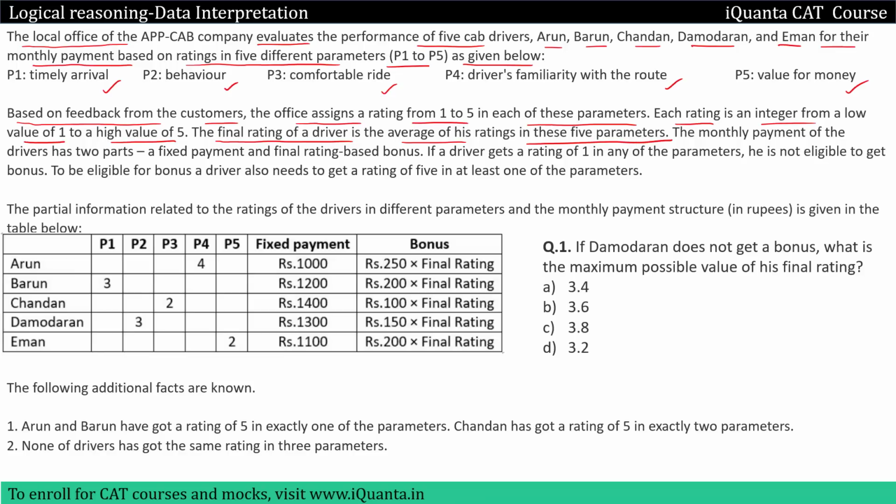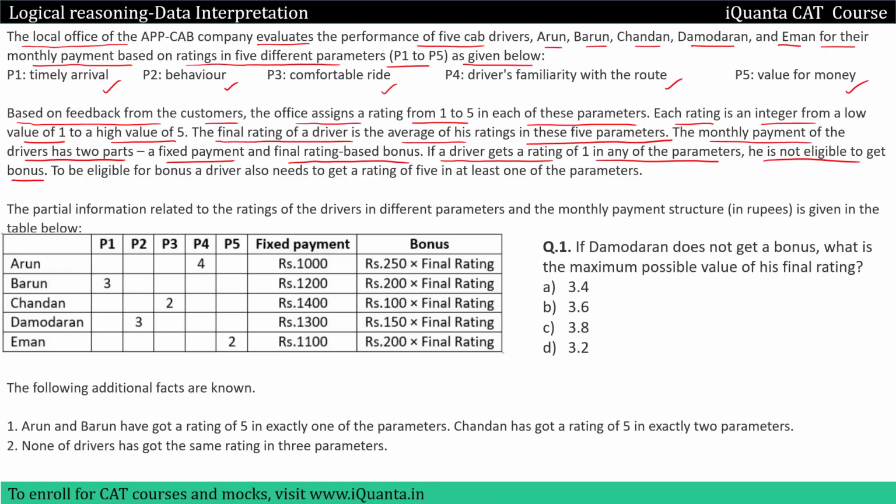So whenever you want to find out the final rating of any particular driver, you will take the average of the ratings in these 5 parameters. The monthly payment of the driver has 2 parts, a fixed payment and a final rating based bonus. So there's a fixed payment for every driver and then there's final rating based bonus, okay? If a driver gets a rating of 1 in any of the parameters, he is not eligible to get the bonus. Understood?